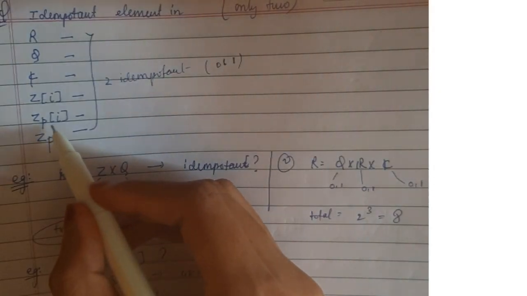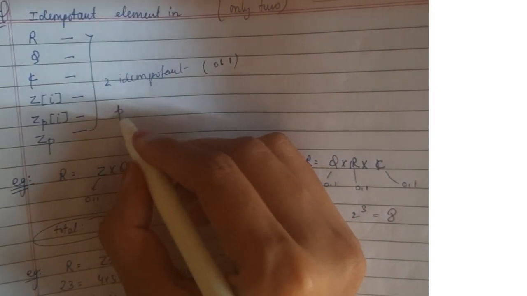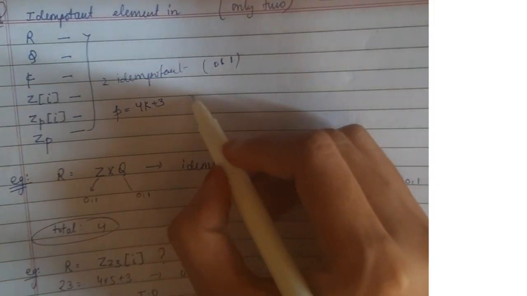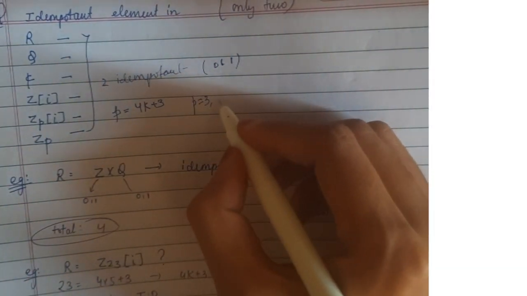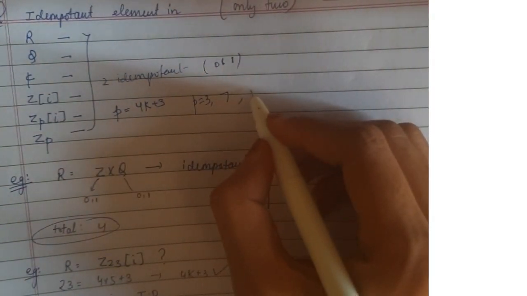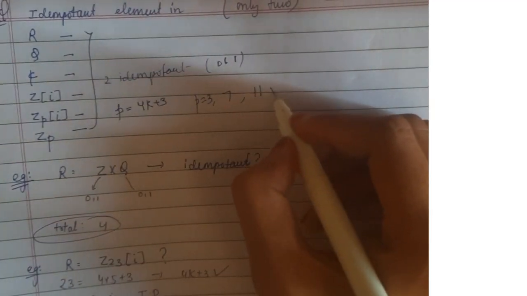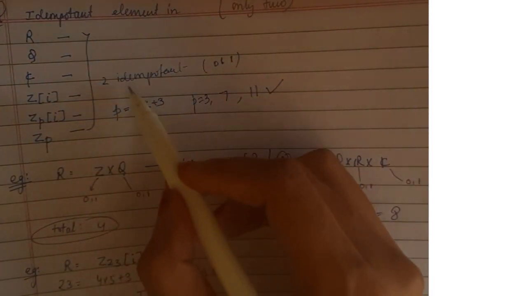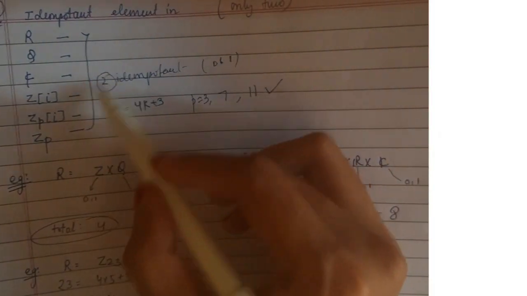And here is the result: if we are having Z_p[i], this is an integral domain if and only if p is of the form 4k plus 3. Basically, if p equals 3 or 7 or 11, right? So these kinds of p values will have Z_p[i] as an integral domain, and once it is an integral domain, then it will be having only two idempotents.